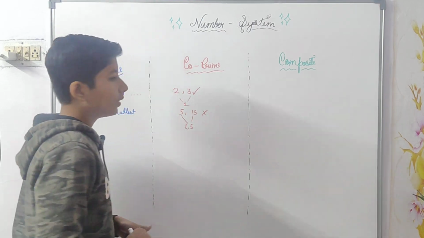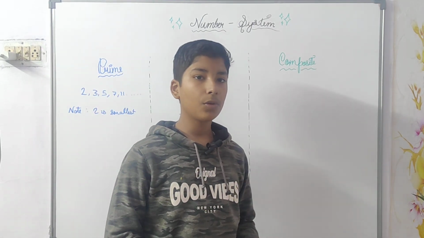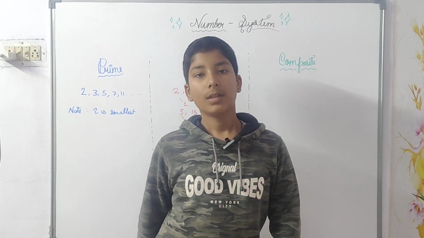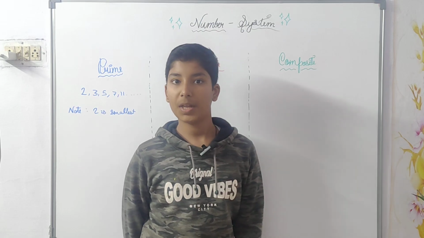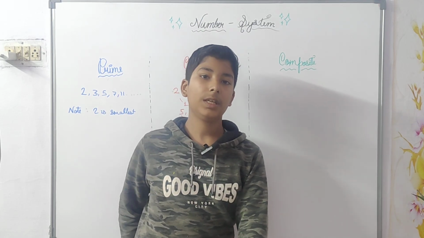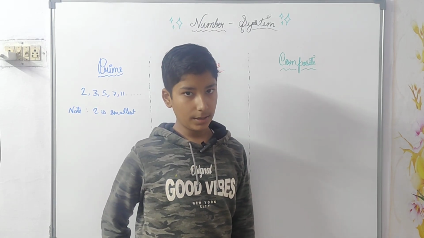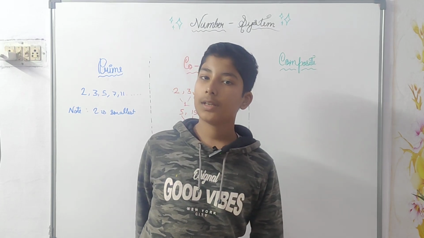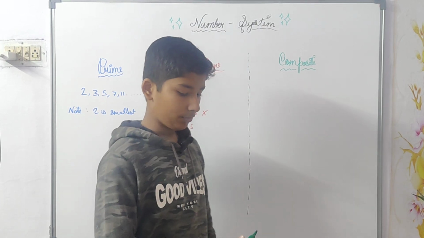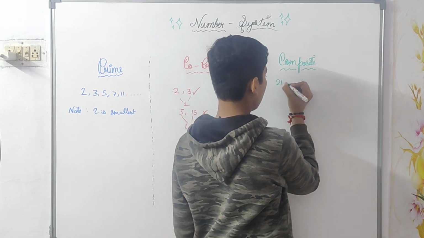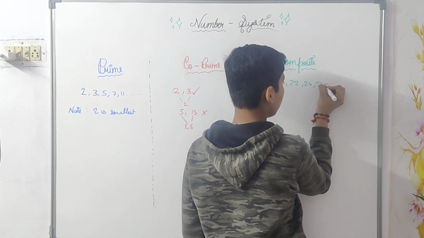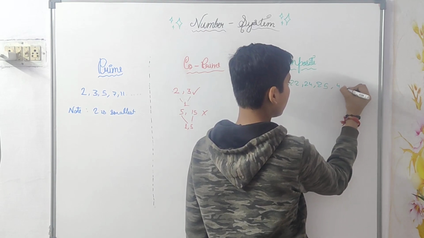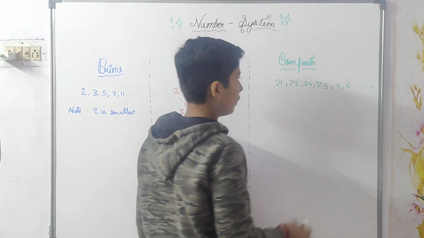For example, 22, 24, 26, 28, 9, 12, 14, 16, 18, 20, 21, 25, 4, 6, and so on. No, 13 is a prime number.